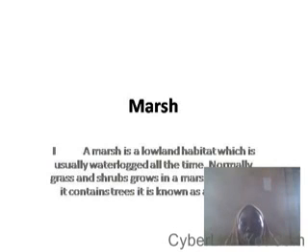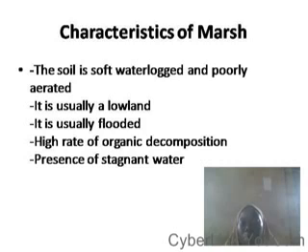Now let's look at the characteristics of a marsh. One of the characteristics is that because the place is usually waterlogged, the soil in a marsh is soft because of the water, and it is poorly aerated. Another thing is that, from the definition I told you, it is usually a flat lowland. Then a marsh is usually flooded with water and there is a high rate of organic decomposition.